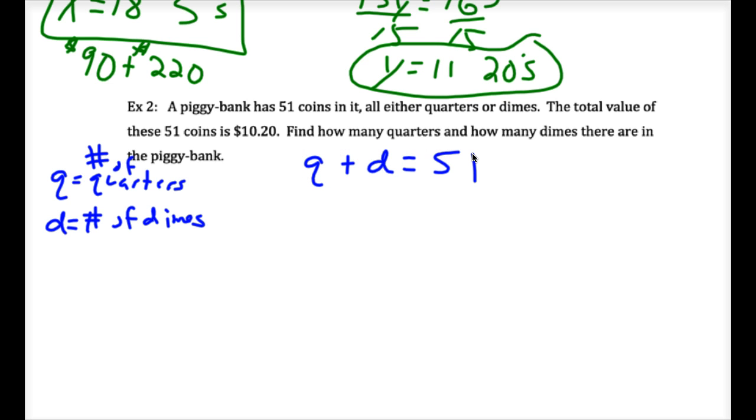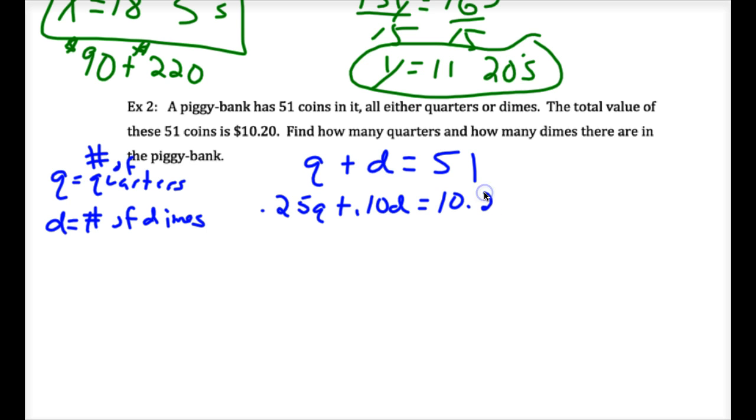Now, let's talk about the second equation. How much is a quarter worth? 25 cents. How much is a dime worth? 10 cents. Can anybody write the second equation? Henry, what do you think? 25Q plus 10D equals 10.20. Oh, you have to use decimals: 0.25Q plus 0.10D equals 10.20.